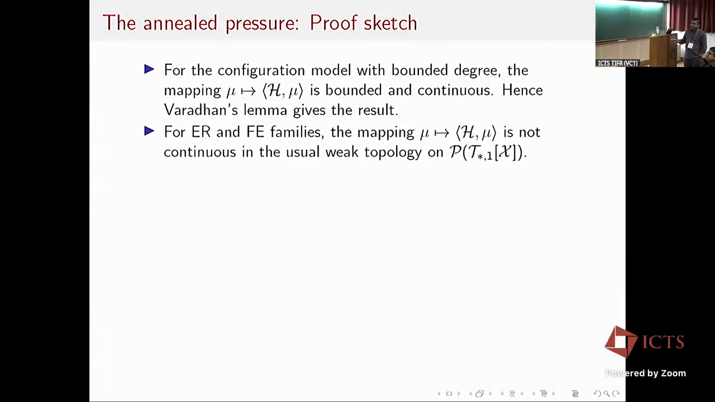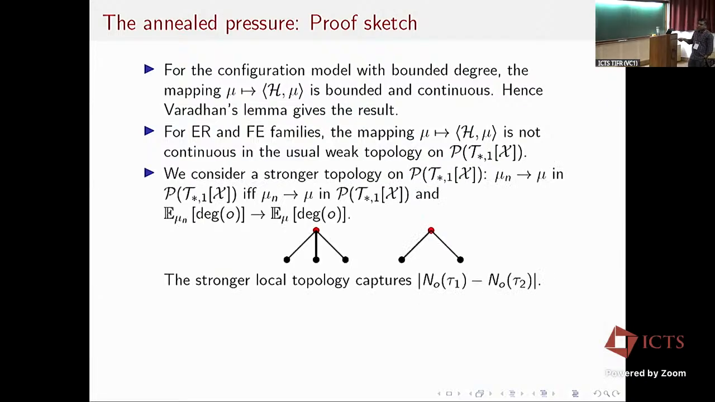For the other heterogeneous and fixed edge models, this map is not continuous in the usual weak topology. So what we do is we strengthen this topology by requiring that a sequence mu n converges to mu if it converges in the usual weak topology, and additionally, the average degrees also converge. Essentially, the stronger topology captures the difference between the degree of the two trees.